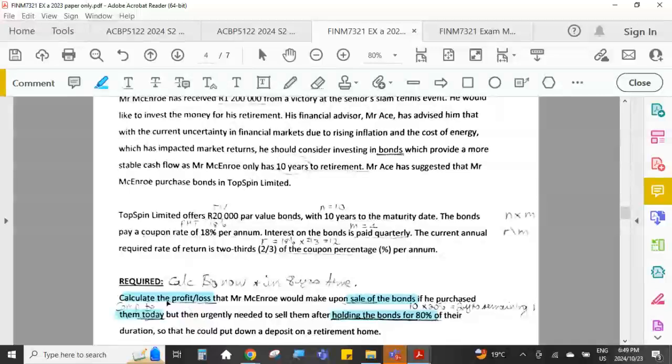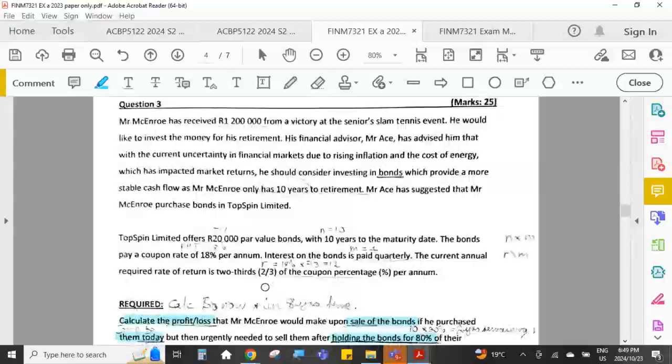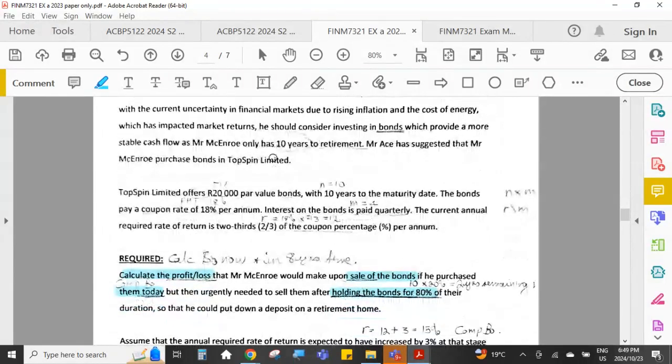Number 1, you would have to calculate what price Mr. McEnroe would pay for the bonds today if he purchased them. So that is the basic bond valuation formula: solve for B0, the value of the bond today, which would be the price that he paid for it. And then you would value the bonds again, same calculation, but with the information adjusted so that the remaining life of the bond is now only 20% of its initial 10 years.